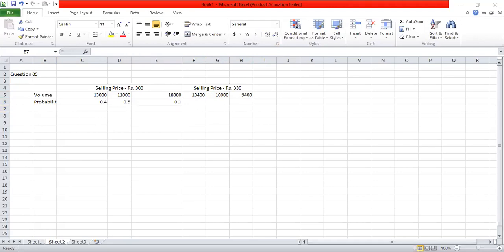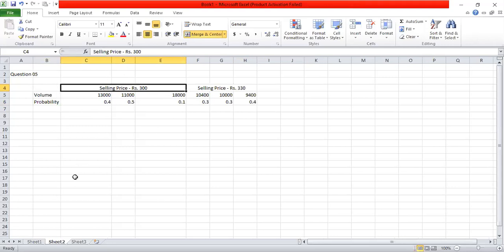And under 330, 0.3, 0.3 and 0.4. So these are the different volumes and probabilities under the two prices. So now we can go back to the question.